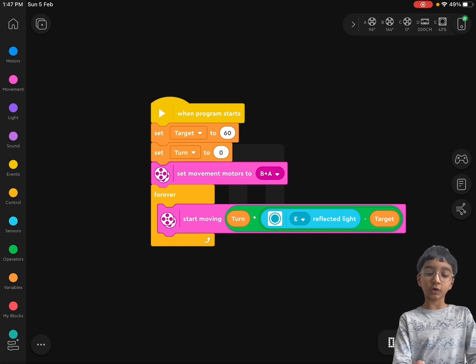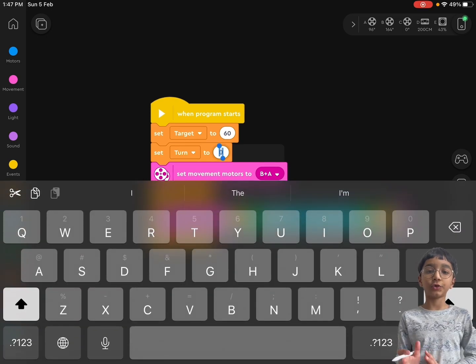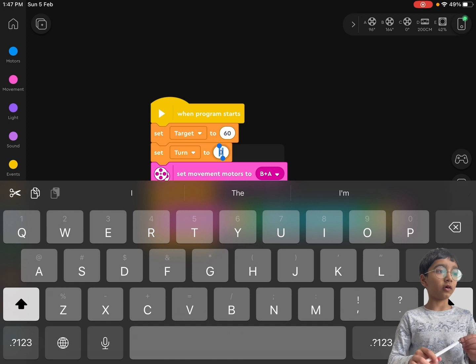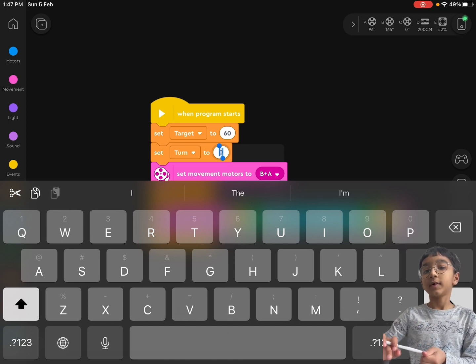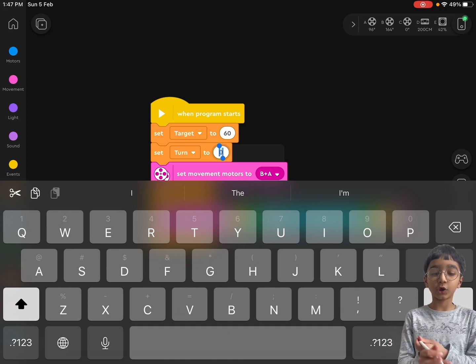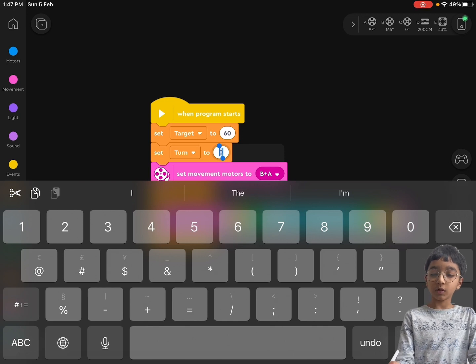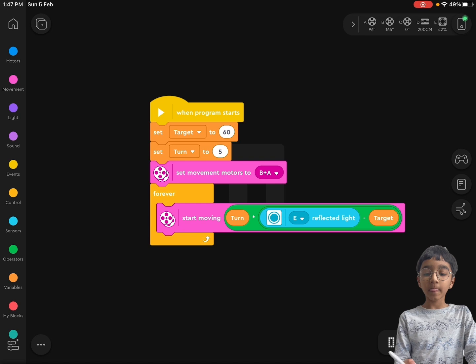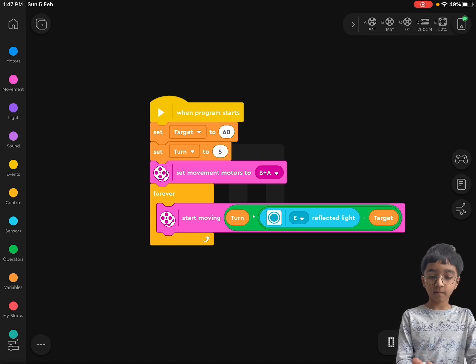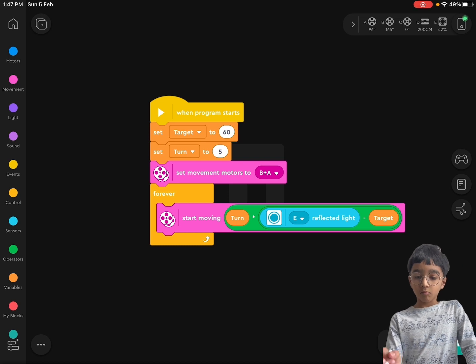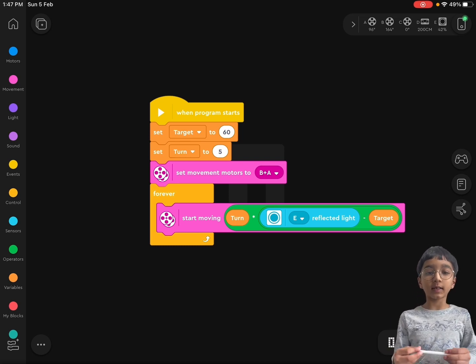Okay, now the turn is for the corrections. For example, if it goes out of the line. So that's why we do corrections by turn. So we delete that, delete the 0, and then I'm going to type in 5. Maybe, basically it's not only 5, sometimes it's different numbers. You can just play around with the numbers.